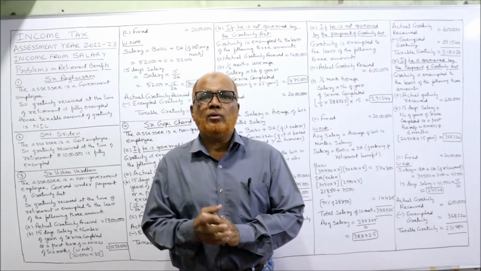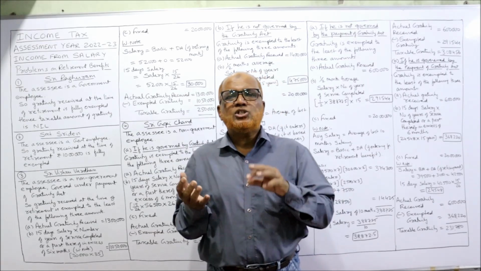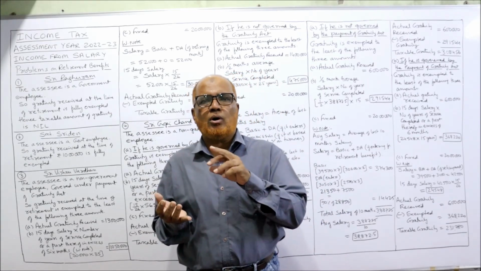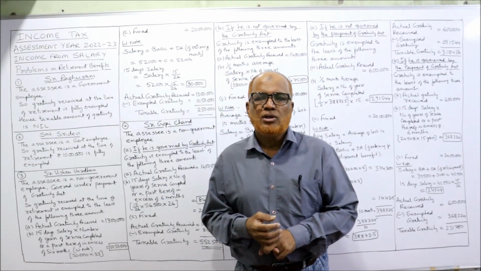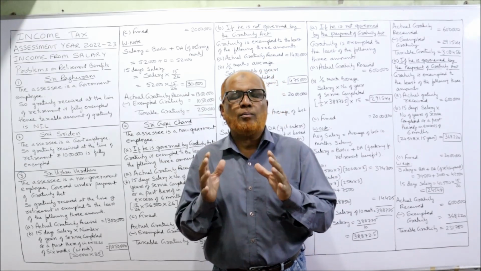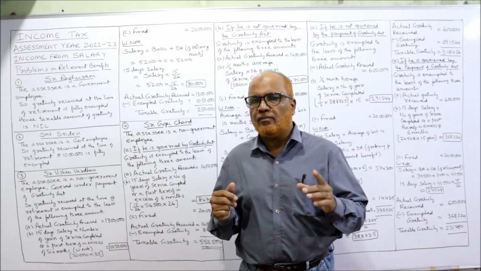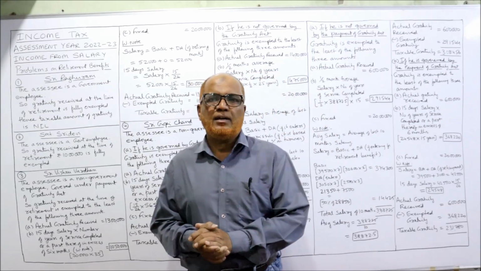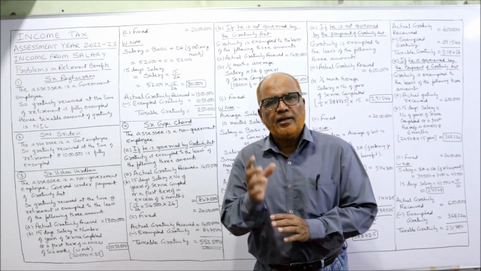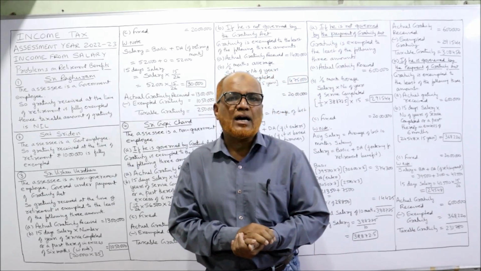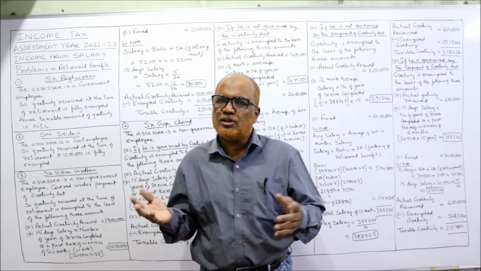Now in this video, I'm going to start the problems on retirement benefits. That is problems on gratuity, problems on commuted pension, and problems on leave encashment. So watch the video to get perfect knowledge on this subject of income tax. If you have not watched the earlier videos, go to the playlist of my channel, select the subject income tax for the assessment year 22-23, take out the videos of retirement benefits, and be perfect about the provisions of gratuity, commuted pension, etc.